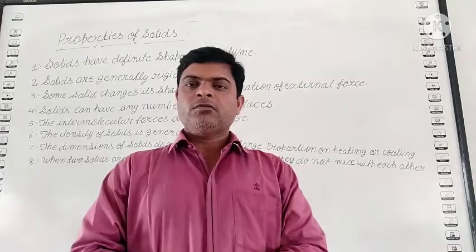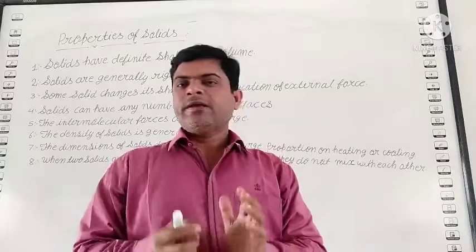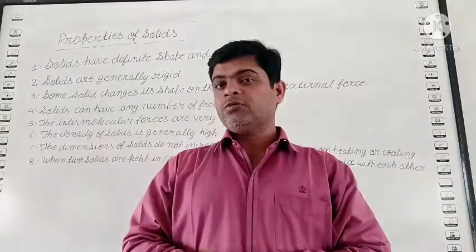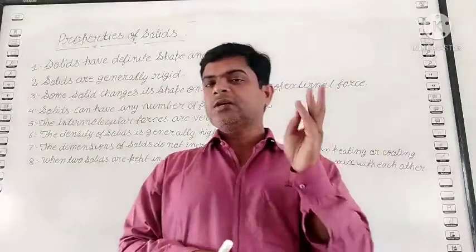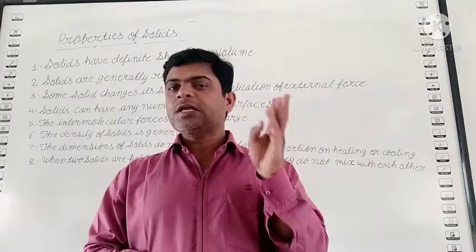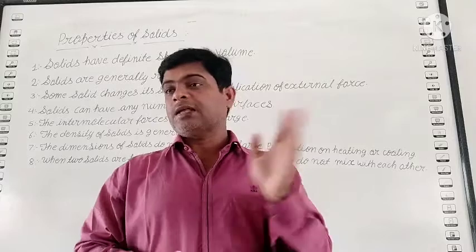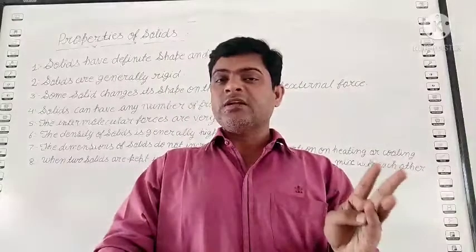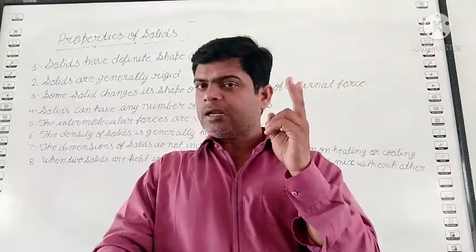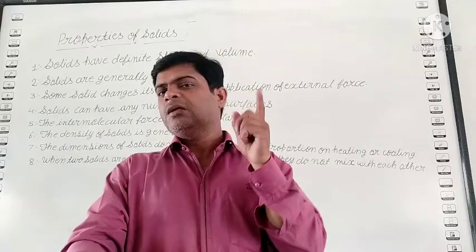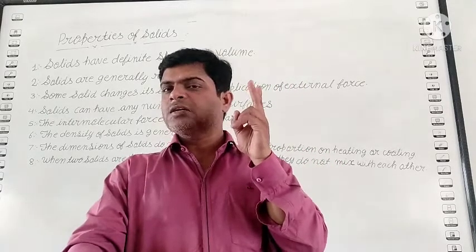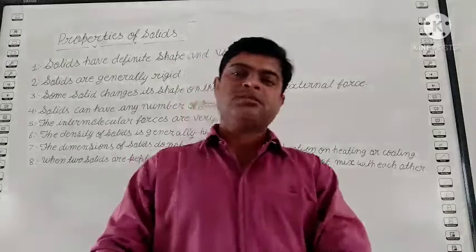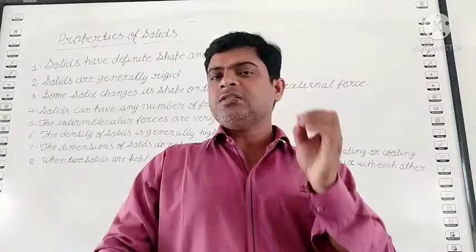Student, now I am going to teach a new topic, properties of solids. Student, you know matter has three states: solid, liquid and gas. Actually, not three states, there are five states of matter. Solid, liquid, gas. Two more. The fourth one is plasma, and the fifth one is Bose-Einstein condensate. But student, in class 7th, we study only three types of matter: solids, liquids, and gases.